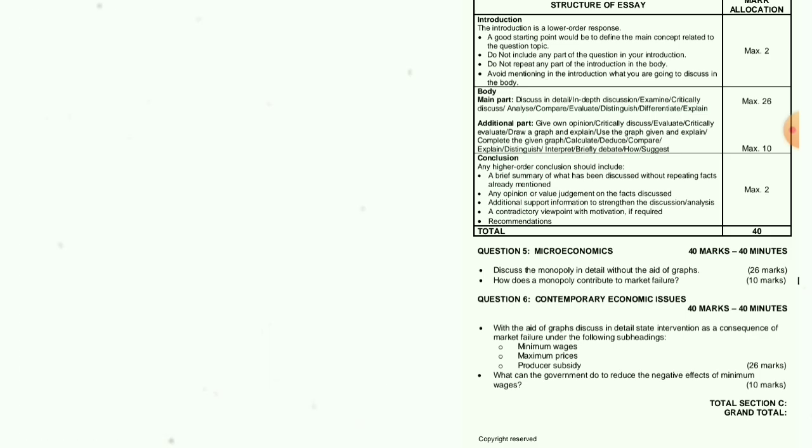So this is it, guys. Now we are going to the additional part, and in the additional part you have to give 5 bullet points. Just 5, guys. Monopoly is inefficient in the distribution of goods and services as compared to a free market, which is more efficient because all participants are involved.